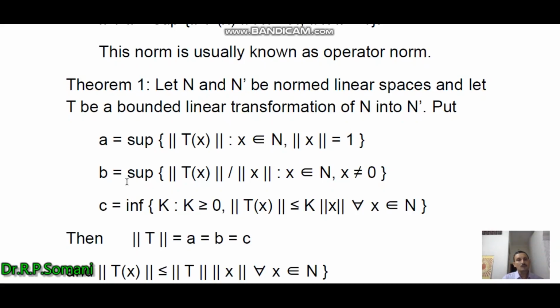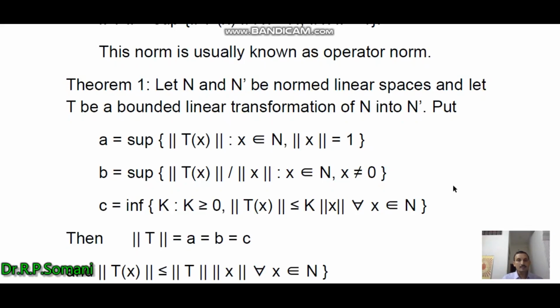Second, B equal to the supremum of norm Tx upon norm x such that x belongs to N and x is non-zero. And the third one, C equal to the infimum of K such that K is greater than or equal to 0 and norm of Tx is less than or equal to K norm x for all x belonging to N.